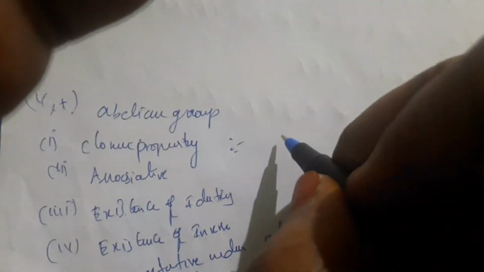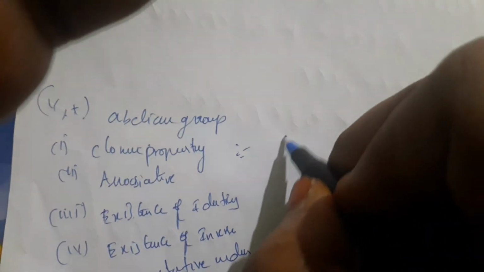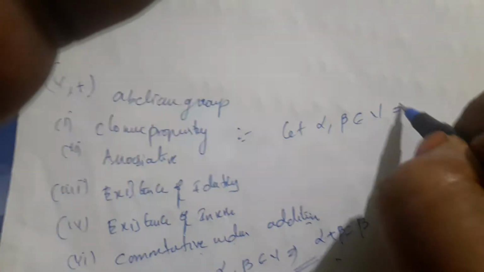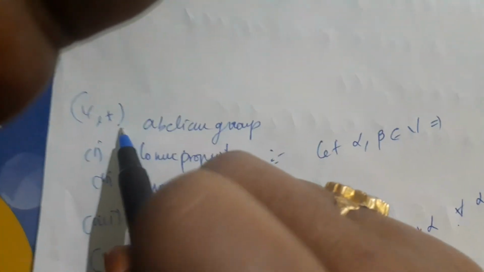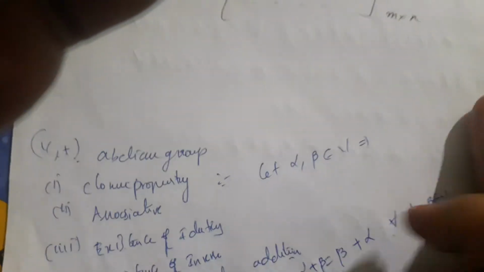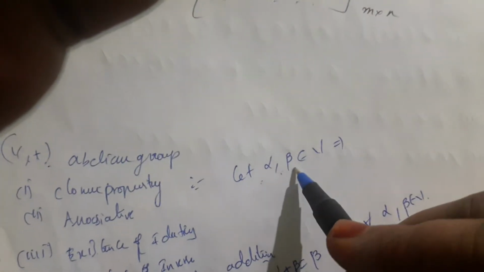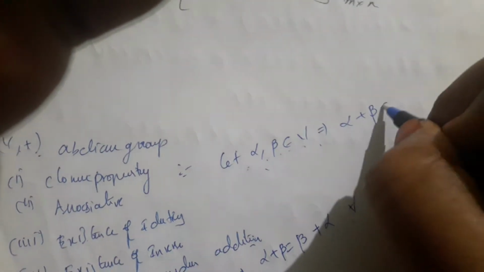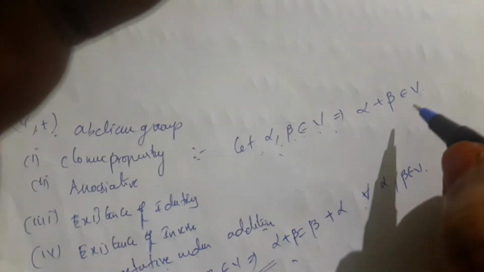Coming to the closure property, here you have to consider two vectors. Let alpha, beta belong to V. Here V is the set of all vectors. Closure property: let alpha, beta belong to V, implies alpha plus beta belongs to V. That is the closure property under addition in V.